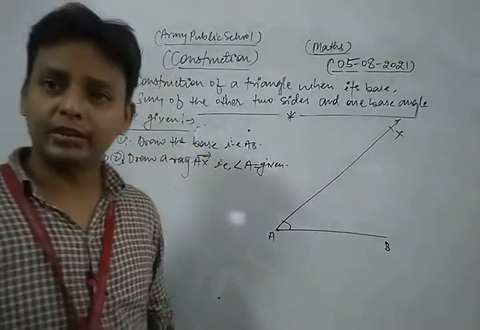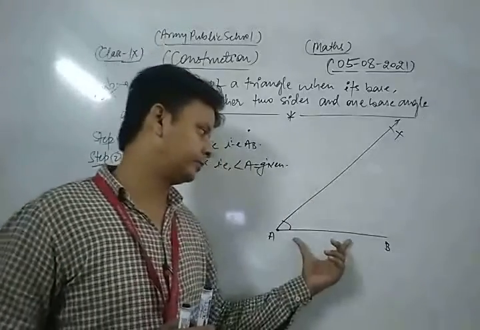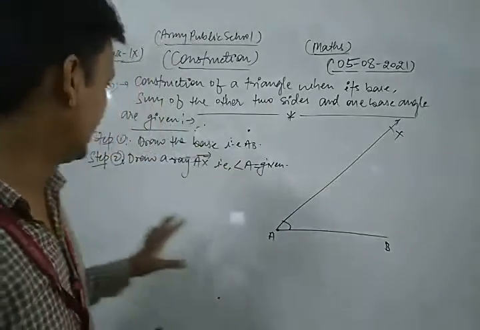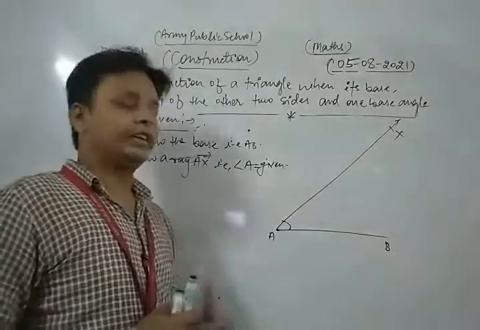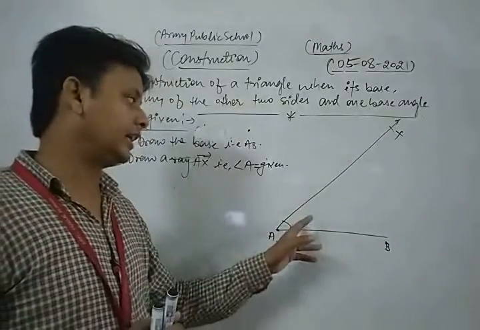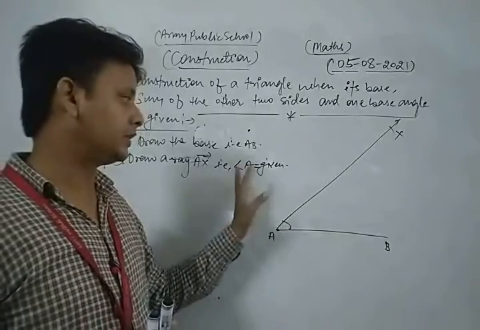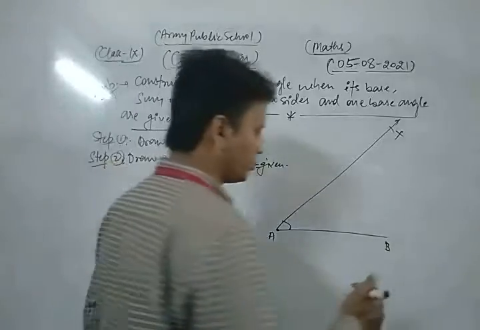So in that type of question, first of all you draw the base AB of the length which is given in our question, and after that, taking A as center, we draw ray AX such that angle A is measured, meaning the measure of the angle BAX is already given in your question.